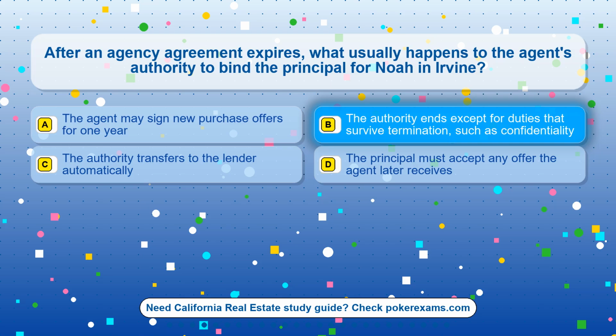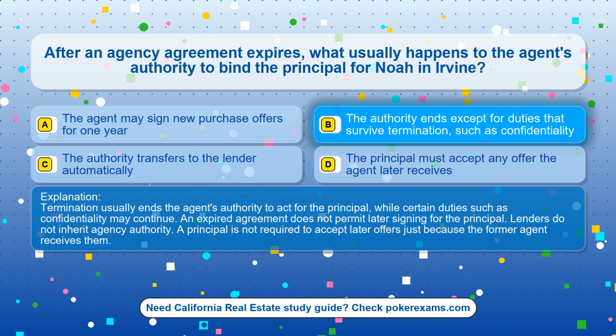The correct answer is option B. The authority ends except for duties that survive termination, such as confidentiality. Termination usually ends the agent's authority to act for the principal, while certain duties such as confidentiality may continue. An expired agreement does not permit later signing for the principal. Lenders do not inherit agency authority. A principal is not required to accept later offers just because the former agent receives them.